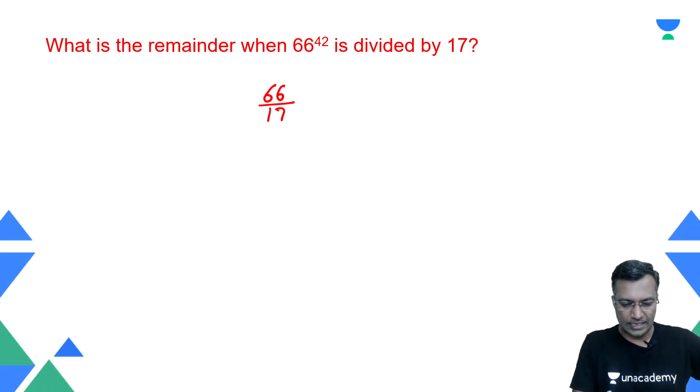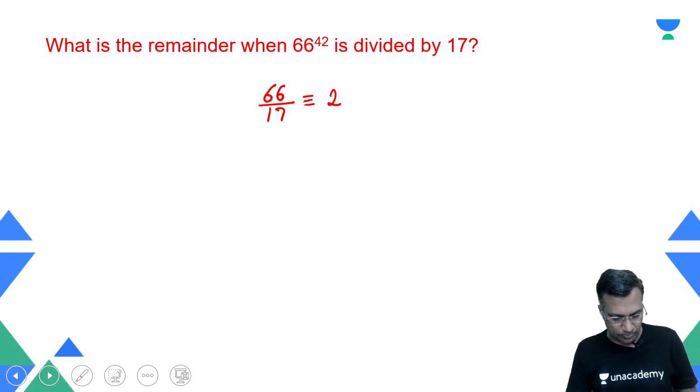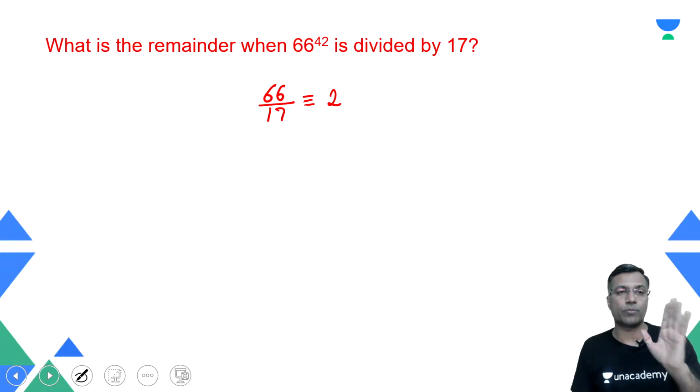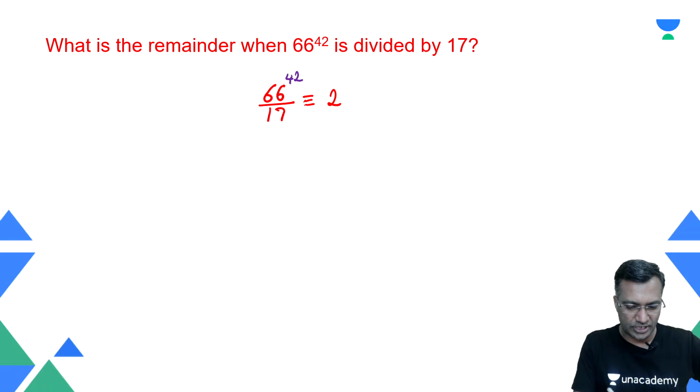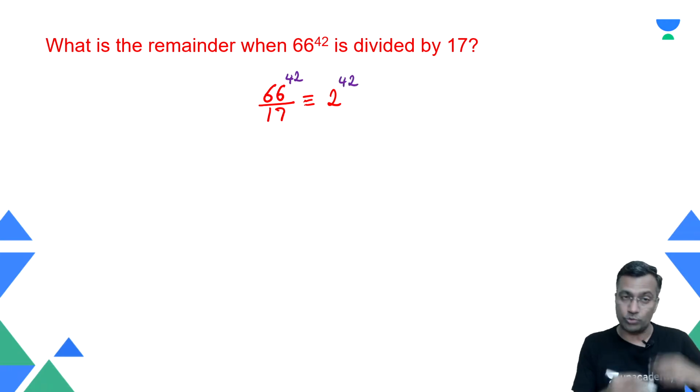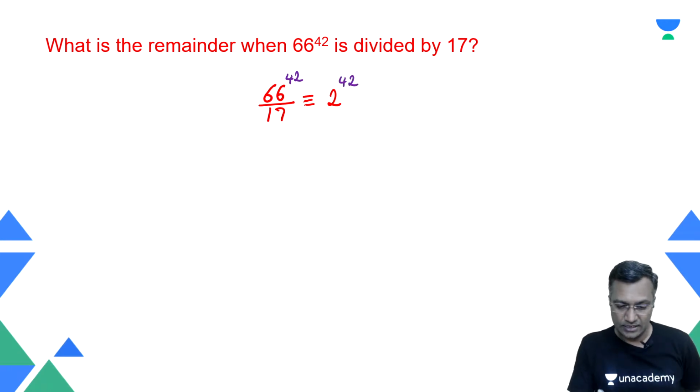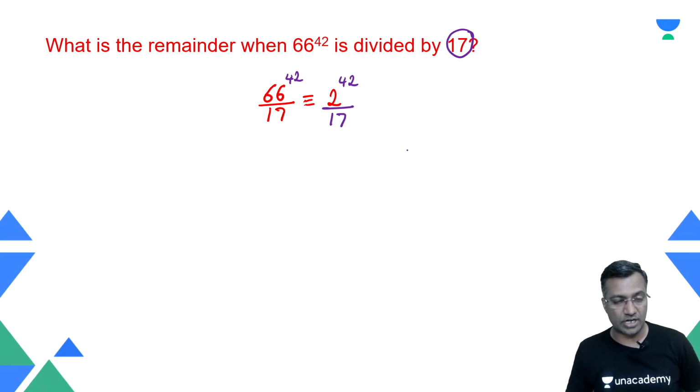66 when divided by 7, the remainder is 2, but you say that, hey, I'm not finding the preferred remainder. At times you need to be a little more patient. You may not see it in the first go, you will see it in the second go. 2 raised to power 42, but does 17 divide it? Is 2 raised to power 42 greater than your divisor 17? Of course, yes. Therefore your problem now turns out like 2 raised to power 42 divided by 17.